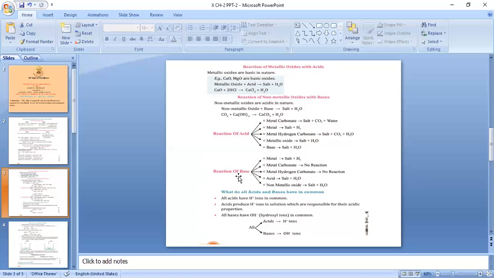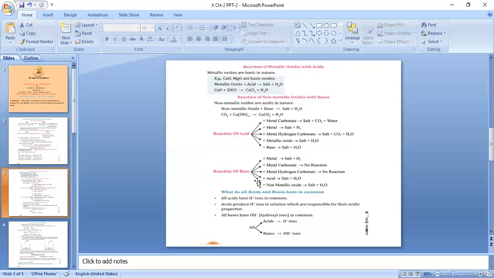Likewise, we have studied reaction of bases. Reaction of base with a metal forms salt and hydrogen gas. Reaction of base with metal carbonate shows no reaction because of same nature. Reaction of base with metal hydrogen carbonate again shows no reaction because of same basic nature.